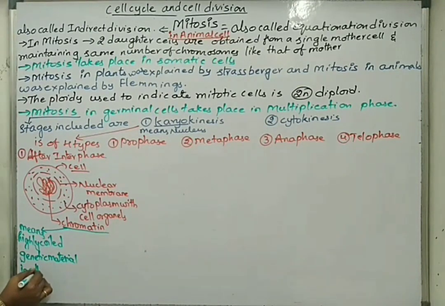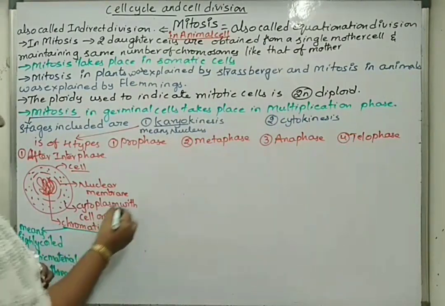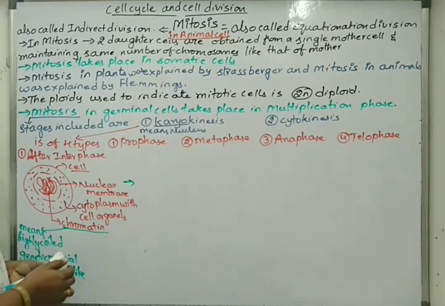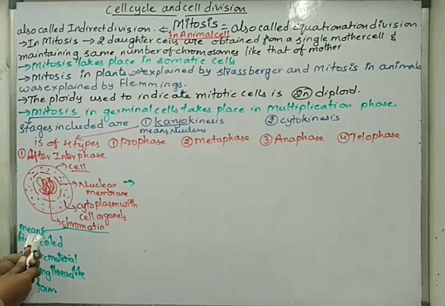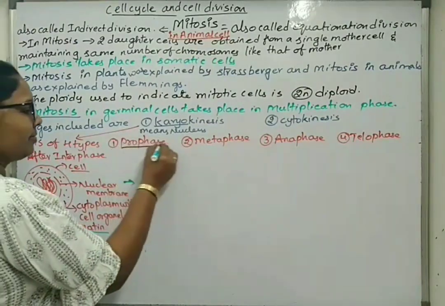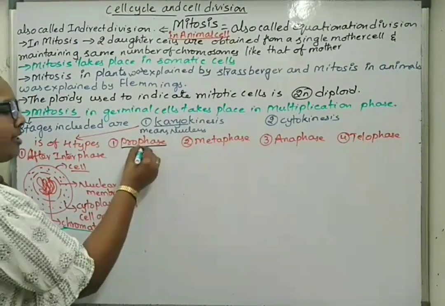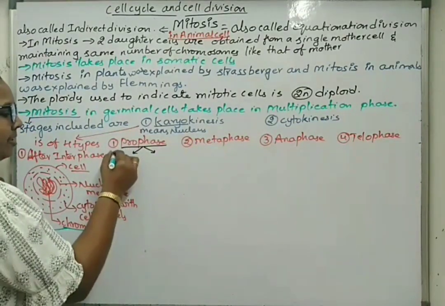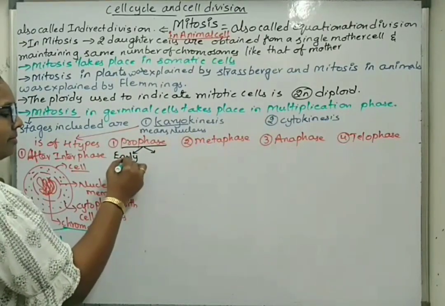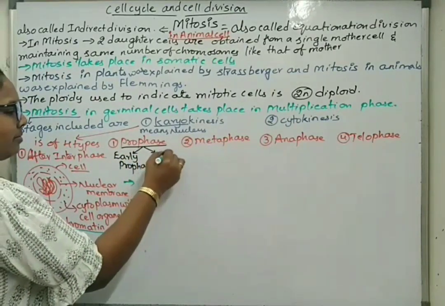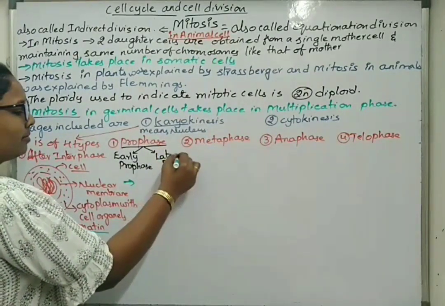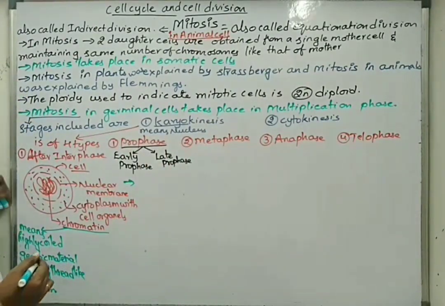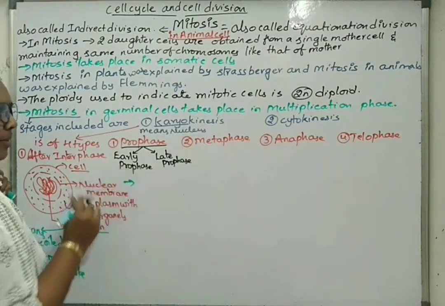in a long thread-like form. After this happens, when the cell has prepared itself completely with all the requirements, it starts prophase. What happens during prophase? In mitosis, prophase is divided into 2 types, early prophase and late prophase.